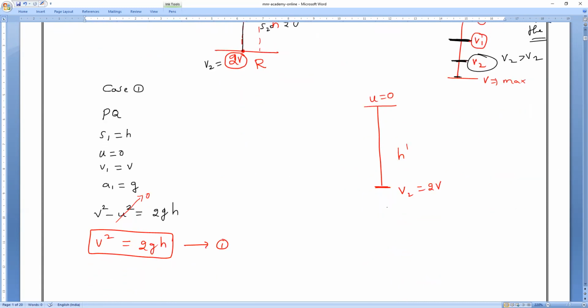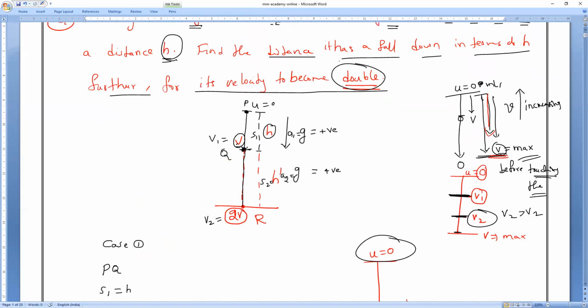Clear? Yes, please respond. So, yes, the distance traveled by the body. Initial velocity is 0, because the body is coming from the same position. Yes or no, Agalya? The beginning point is 0 only. But at that point, the velocity is V only, no, sir. That is what I'm saying. We have to be careful here. It is a midpoint. It doesn't matter for us. Understand? It is the same journey, Agalya. It is the same journey.